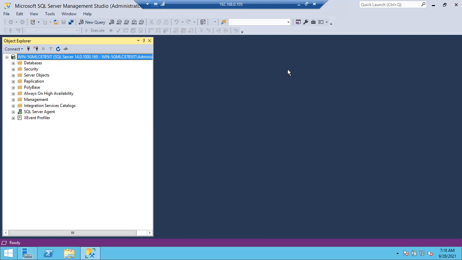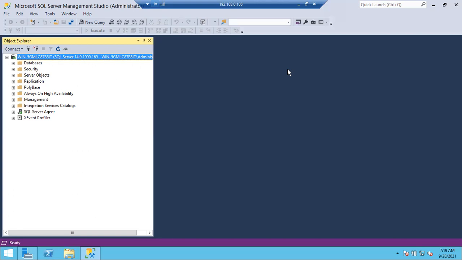So in the full recovery model, point in time recovery is completely possible. In the bulk logged recovery model, sometimes it's possible, sometimes it's not possible. In the simple recovery model, point in time recovery is not at all possible. Whenever you change the recovery model, you have to take the full backup. Until you take the full backup, the database will behave as if it is in the old recovery model. This phenomenon is called pseudo simple recovery model. This is what we discussed yesterday.